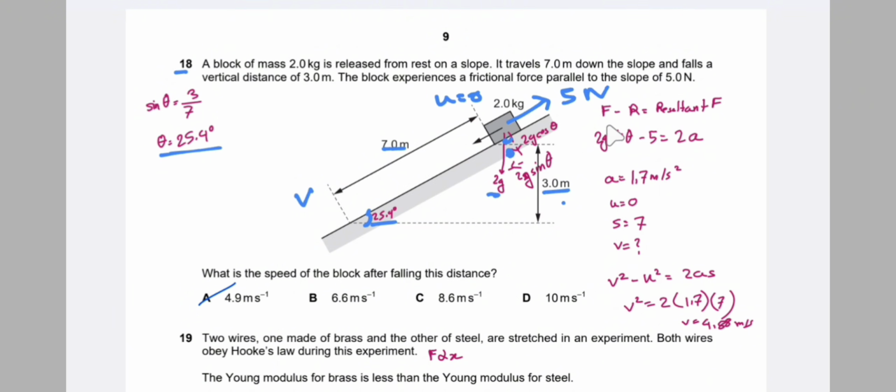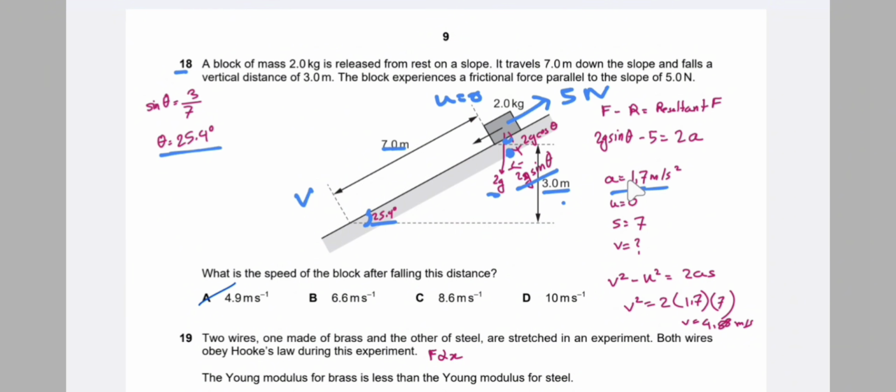Now, we know that the resultant force is equal to mass into acceleration. The resultant force is equal to the forward force, that is 2g sin theta, minus the backward force, that is 5, equal to mass into acceleration. We know the value of theta and the gravitational field strength, that is 9.81. So by using this, we find the value of acceleration.